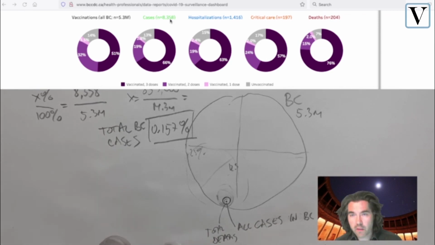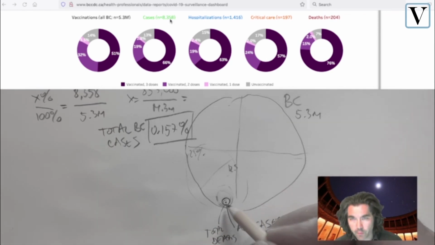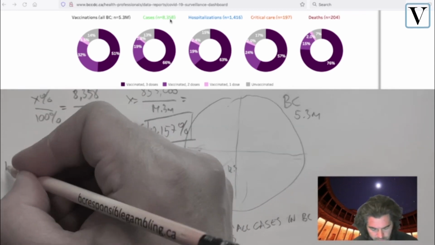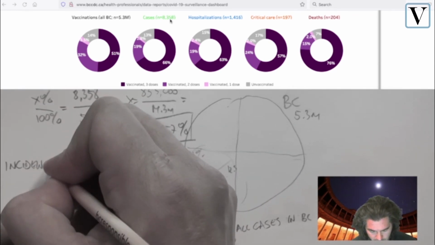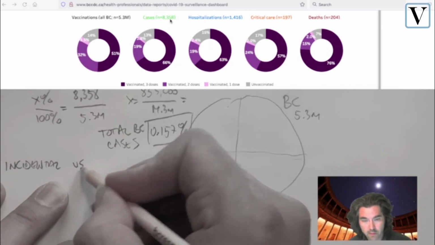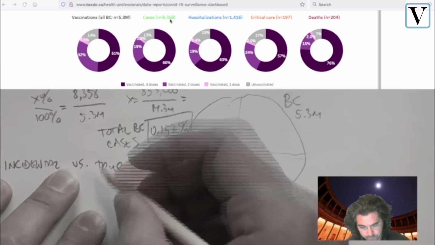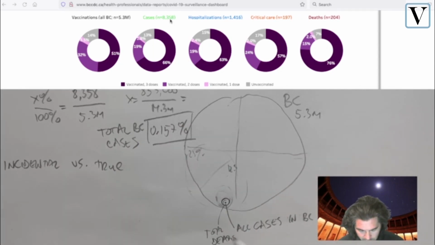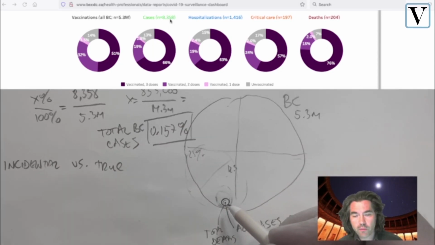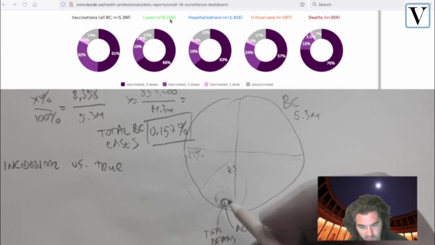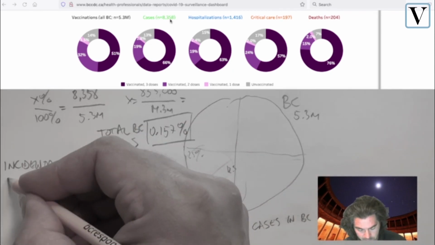Now, even though we're working with such a small number, we also have to remember that we have incidental versus true COVID deaths. So that dot would potentially become even smaller as a result of paring down the data. We also have to remember that a lot of people have comorbidities.